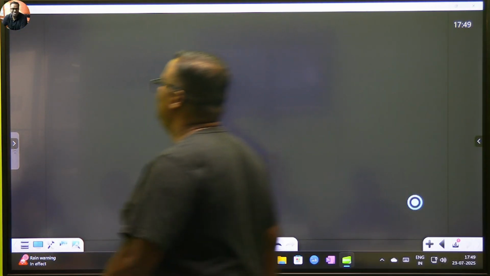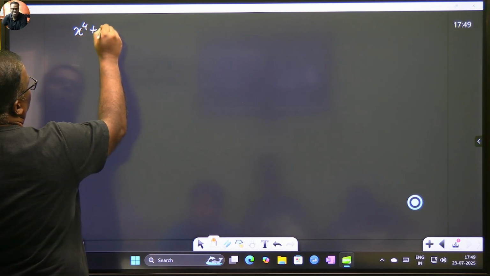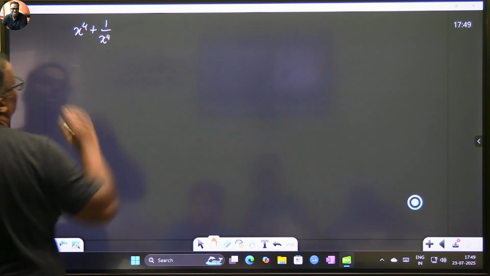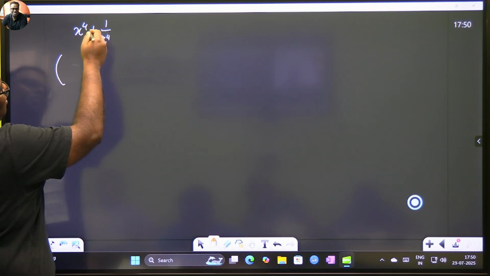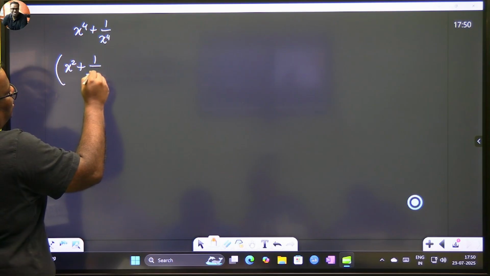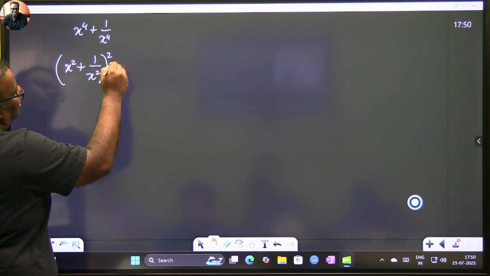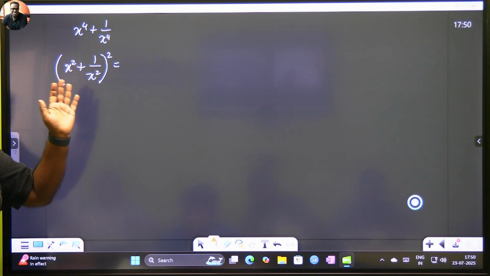So this time we have been asked to find out what, children? What is the value of x4 plus 1 upon x4? In order to do this, we will now again see this plus sign, obviously. So we will now take x square plus 1 by x square whole square, and we'll try to open this term up. Okay. First watch, don't do along because it's new to you.